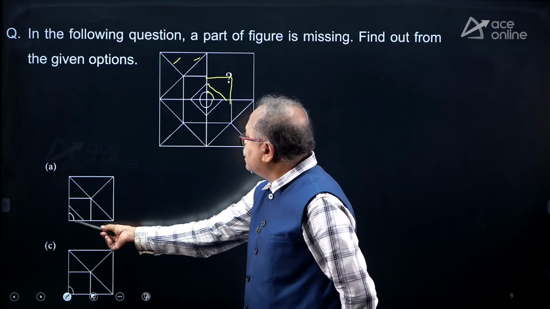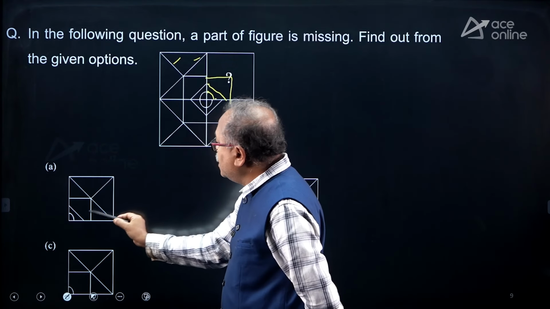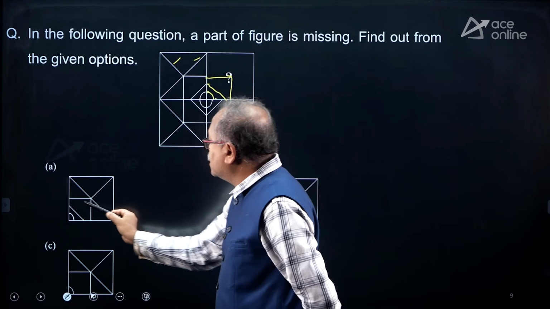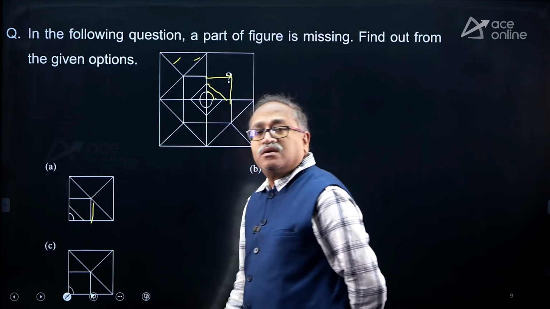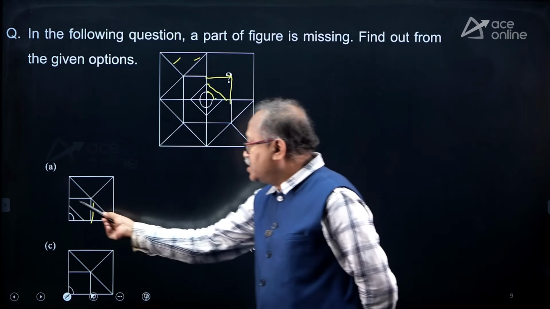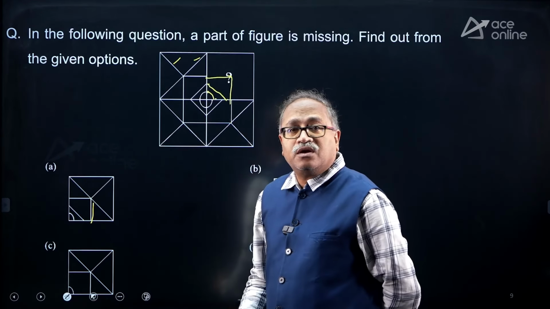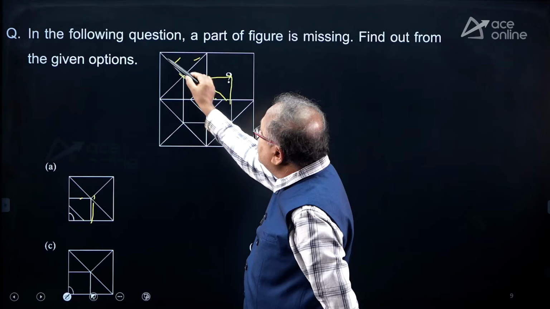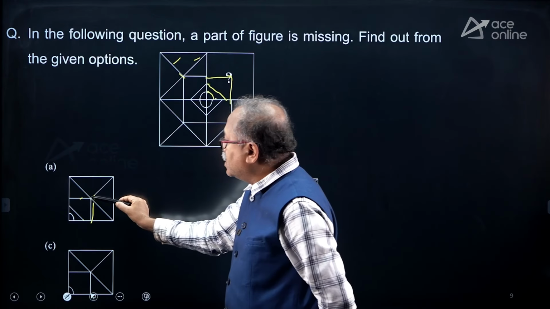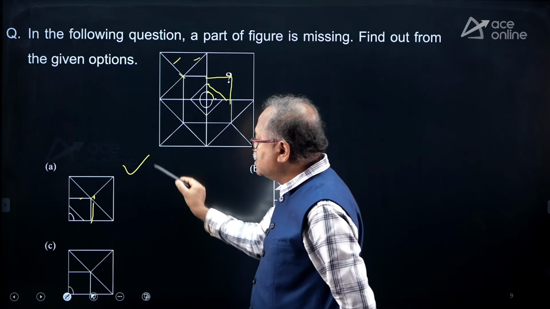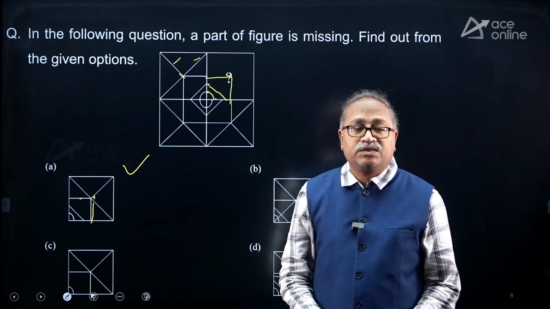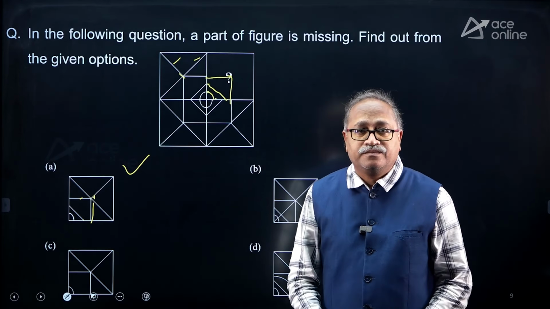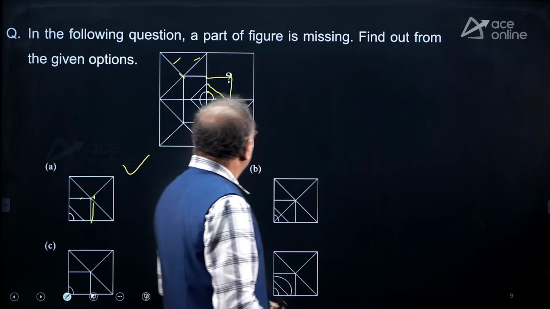Can I check this one? This is what it gives to me, and this is the half vertical line and horizontal line and vertical line. And on the top of that, I need this corner one and this corner one, this corner and this corner. So I notice A satisfies. The A fits into this to complete the whole figure. So here your option choice is A.